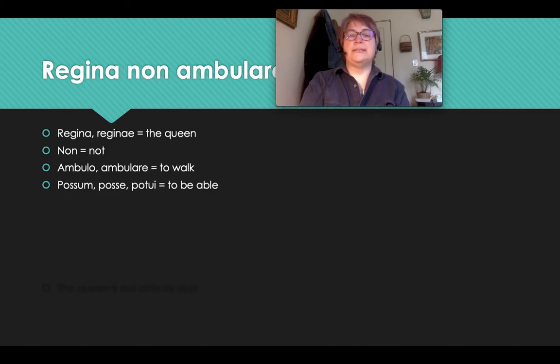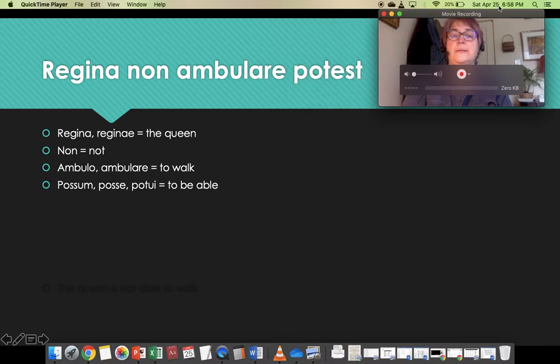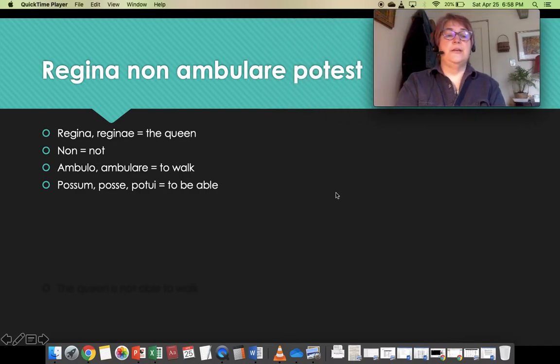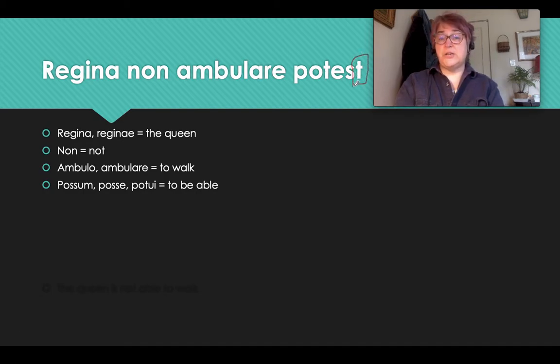Let's look at this example. Let me move my face over so we can see the entire sentence. Regina non ambulare potest. So this is a little bit longer. Now, instead of using the ending of the verb as my subject, this ending tells me that my subject is he, she, or it.